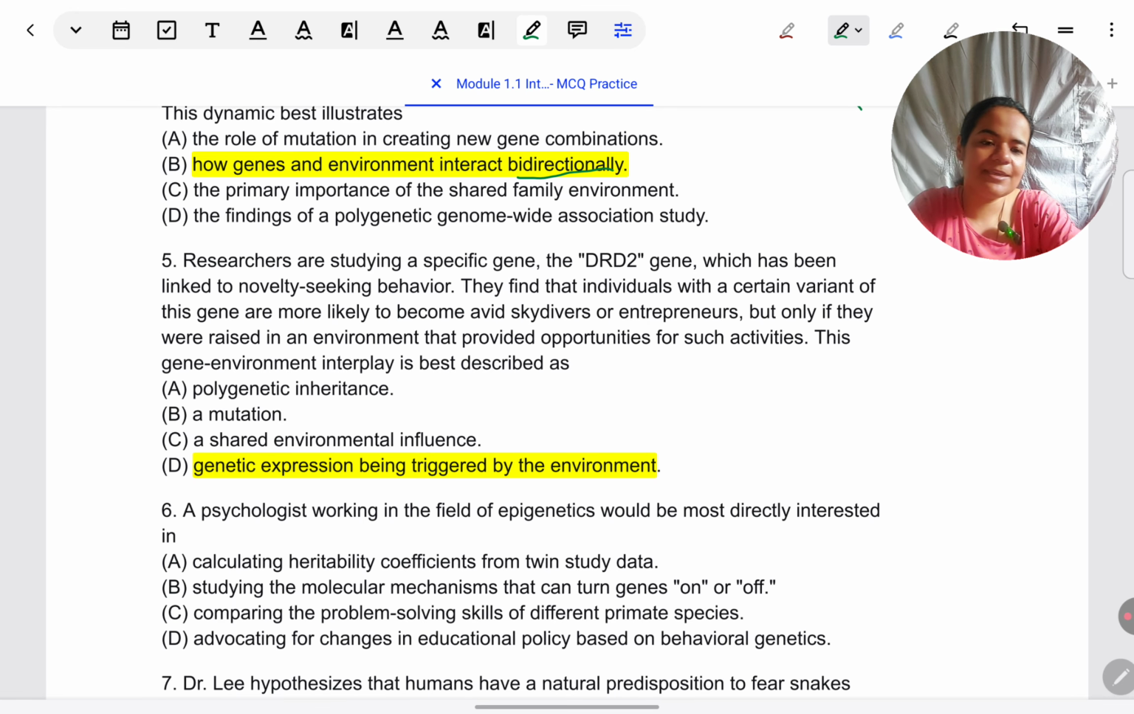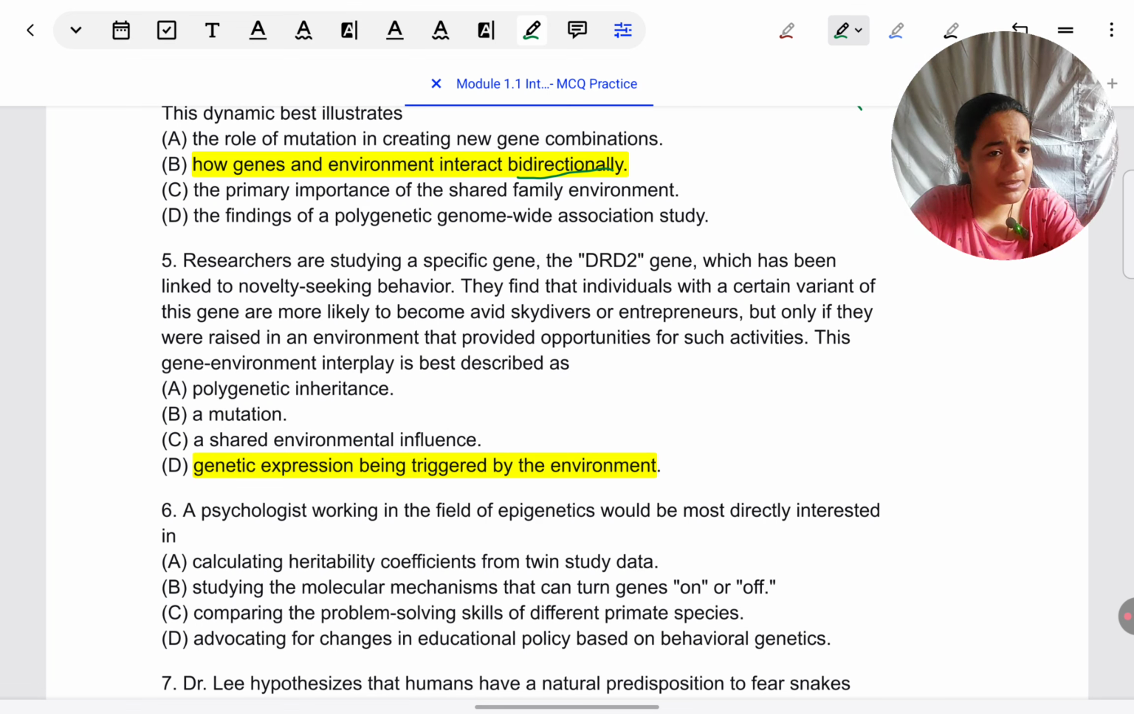Okay, so genetic expression being triggered by the environment is the key concept here, because apparently a person is adventurous because of the DRD2 gene, but they're not getting an opportunity to explore unless the environment is conducive. So genes will come into play only when they are triggered by the environment.